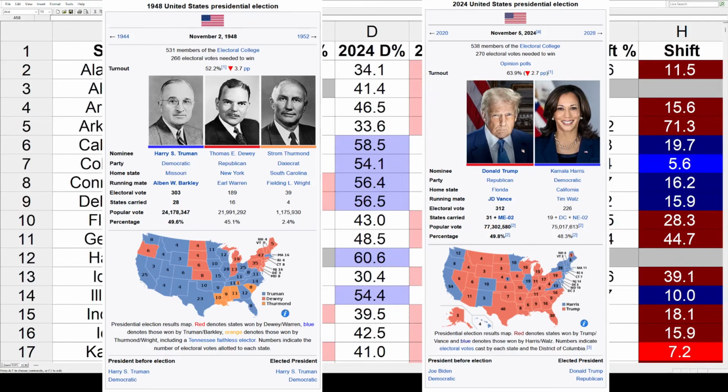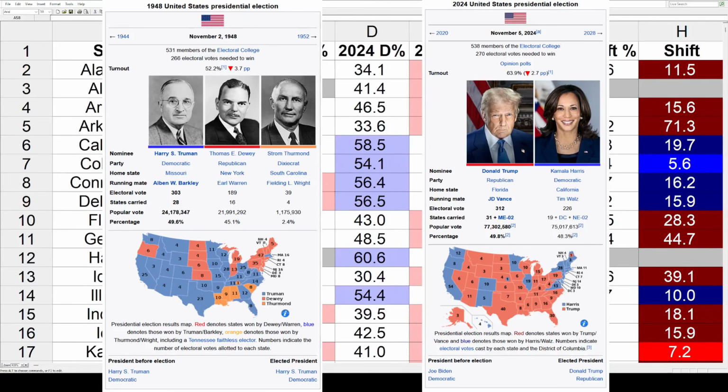Now, this also gets tricky because we do have third-party candidate Strom Thurmond down here. He's not the National Democrat, but he does represent the States' Rights Democratic Party, and he actually did carry 4 states worth 2.4% of the national popular vote. So that makes it a little bit tricky in those southern states. We'll come back to that in a minute.